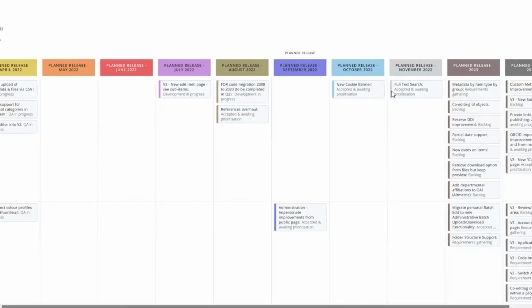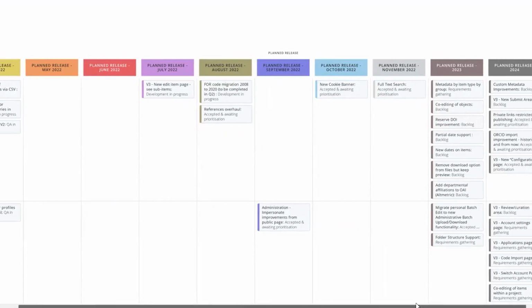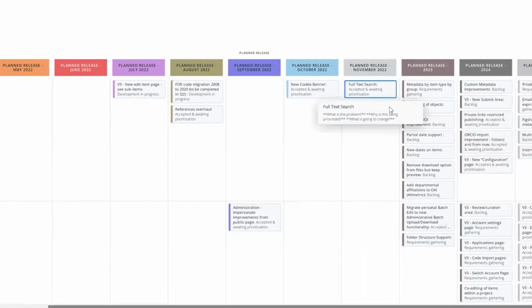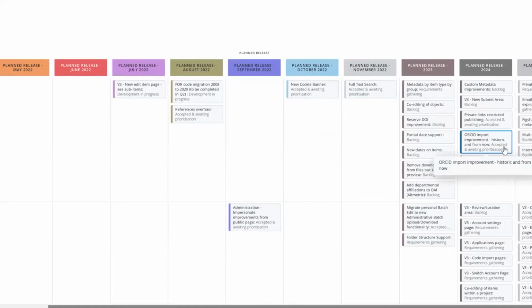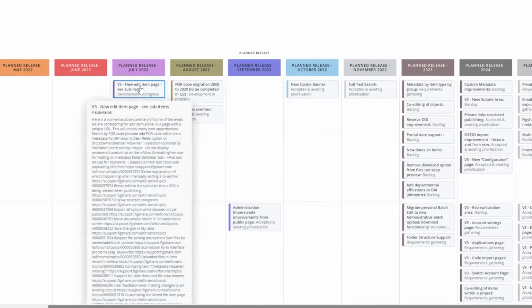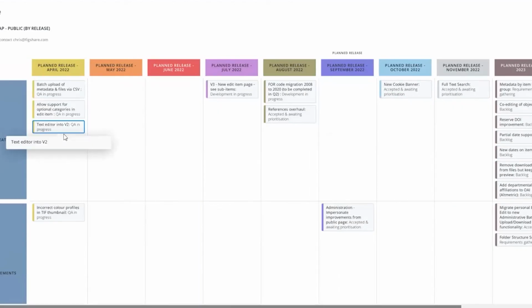We have a public roadmap, so you can see what is being developed and what is planned for development. A lot of this comes from client institutions, but also researchers. So you can make suggestions. You can say, myself and all my colleagues and collaborators have this big need. You can make that request, and that can go into the workflow and be discussed by the product team to be added. You'll see some big things are coming up this year, the new edit item page, and just coming up this month, the text editor is going to be launched. So a lot of exciting things coming.